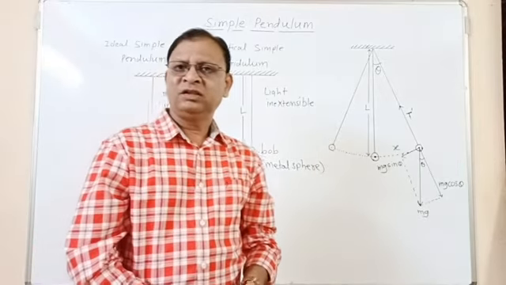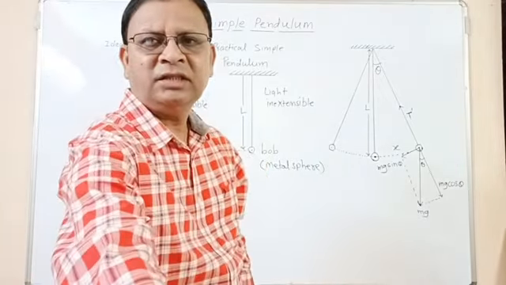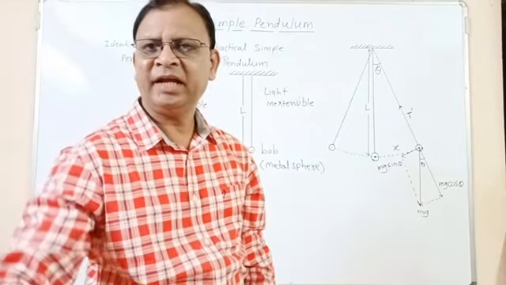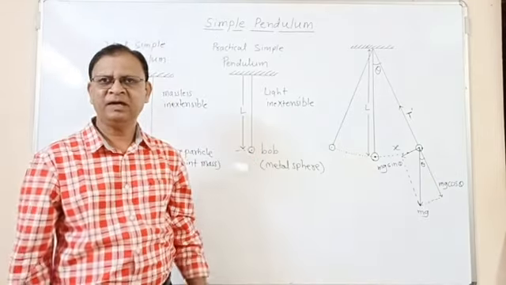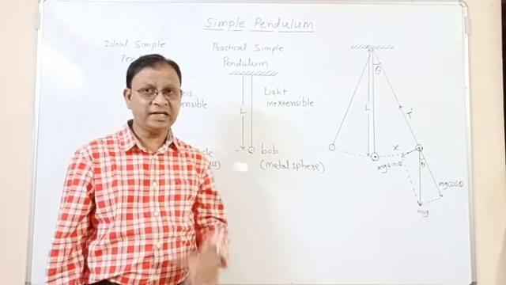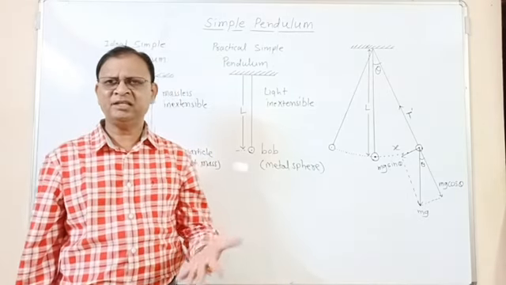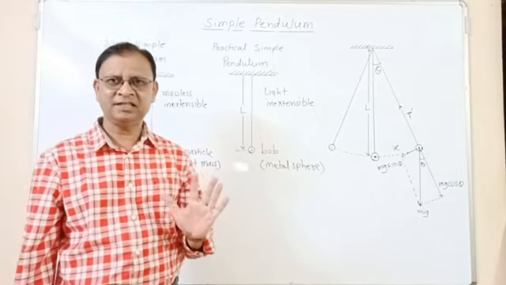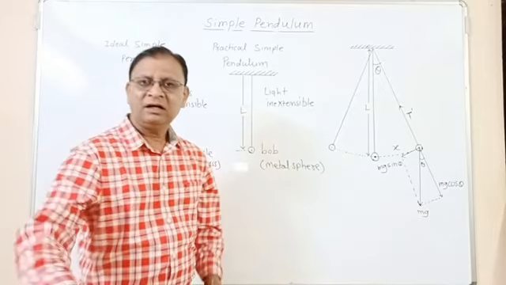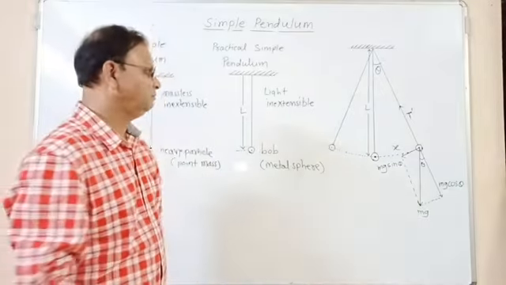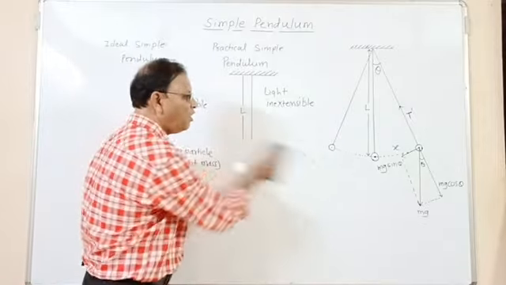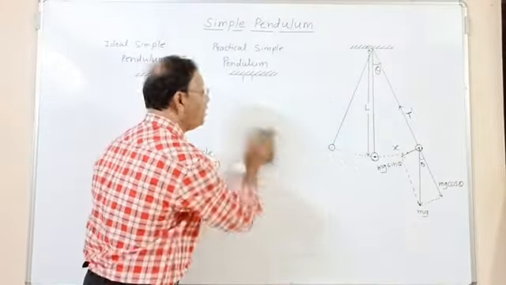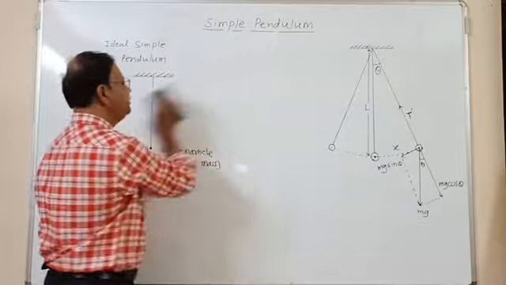Now you get the idea about the ideal simple pendulum as well as practical simple pendulum and the difference between them. What is ideal simple pendulum and why ideal simple pendulum is called ideal, or why it is not in existence. Now, under certain condition, the bob of the simple pendulum performs a linear simple harmonic motion.